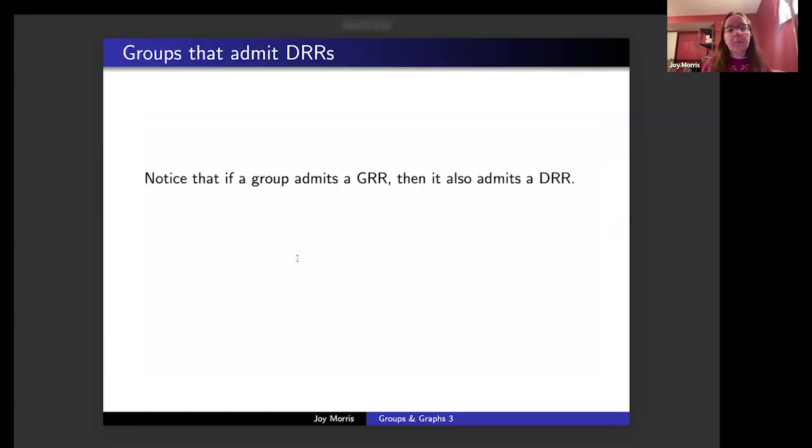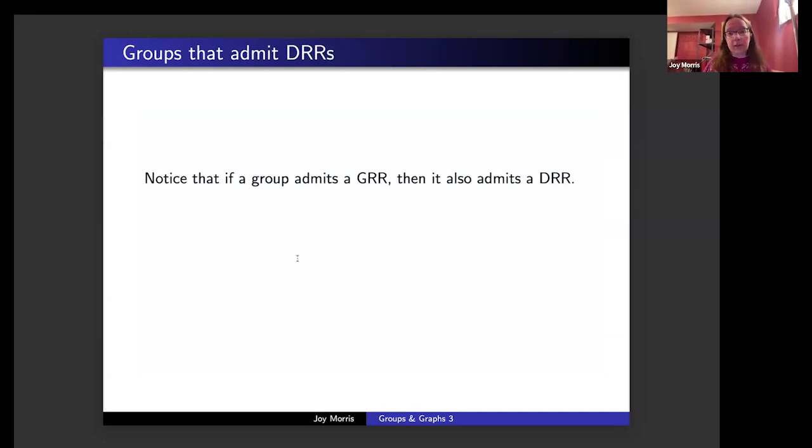automorphism group. If a group admits a GRR, then it also admits a DRR, because a graph is a special kind of digraph that has digons between any pair of vertices. So any GRR is a DRR, but the converse is not true. We can have DRRs even if there aren't GRRs.